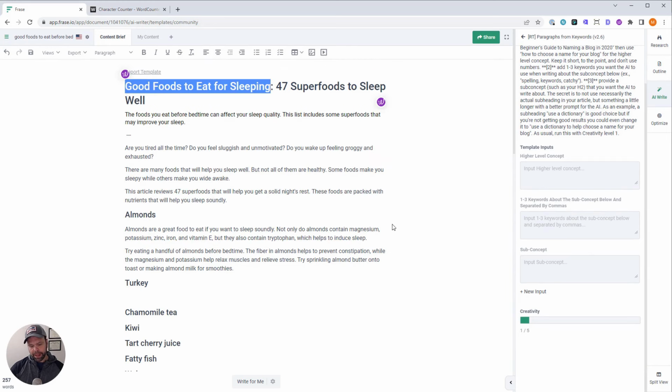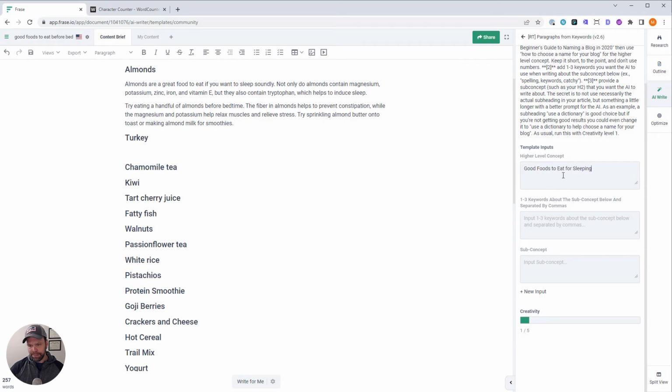So we'll go back and put our higher level concept in, the good food to eat for sleeping. We're going to put in our sub-concept, and then we're going to put in some special keywords, 1 to 3 keywords. Now, we're going to kind of tell the AI what we want to write about. Sometimes the higher level concept is not enough. So we're going to put in sleeping, bedtime. We have sleeping, bedtime, one more keyword that we want the AI to write about whenever we talk about this stuff.